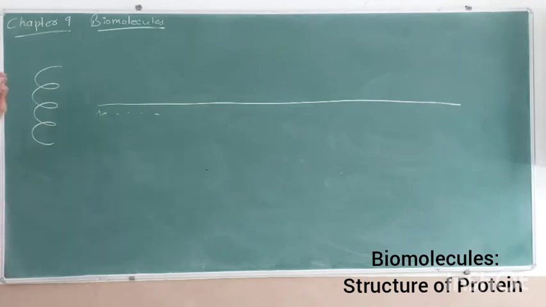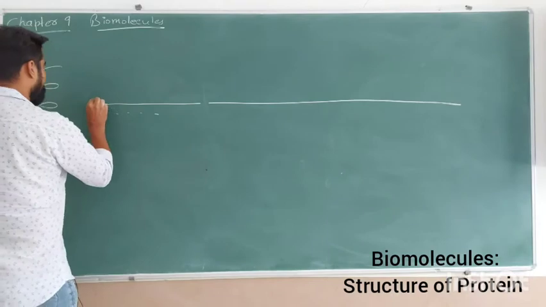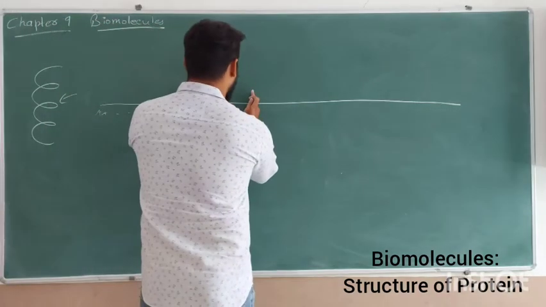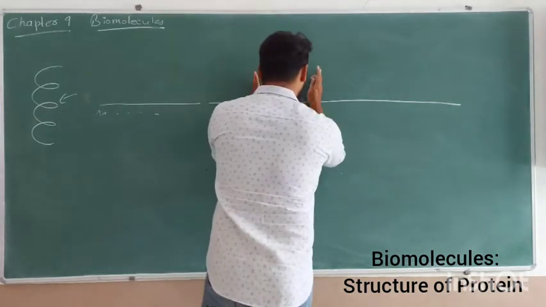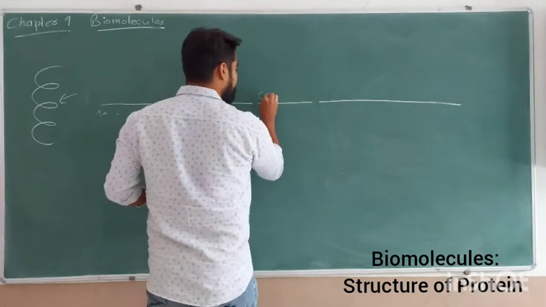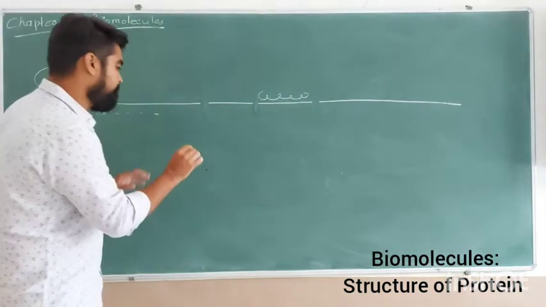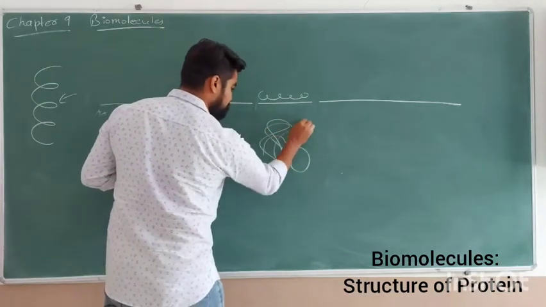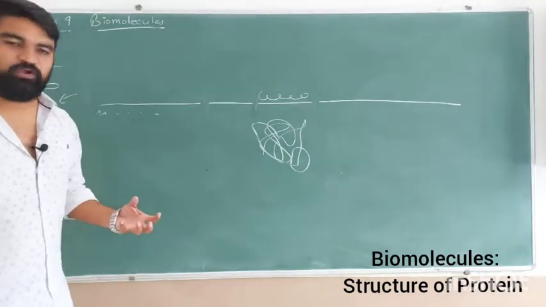Now this much portion of this particular protein might be in this form, then this will not be in a helical form but a beta pleated sheet, then again this particular portion will be in helical form. So ultimately whenever we observe this particular protein, it can be like this. It is a ball of wool, kind of a ball of wool.